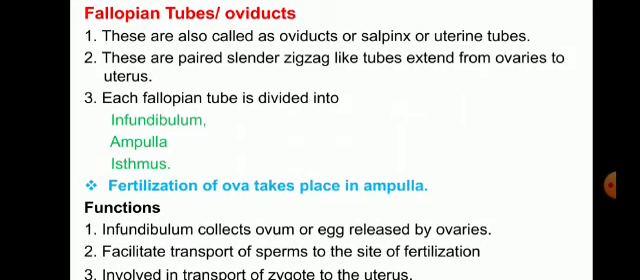The functions of the fallopian tube or uterine tube: the infundibulum collects the ovum or eggs released by the ovaries, then it facilitates transport of sperm to the site of fertilization. It also involves transport of the zygote to the uterus.